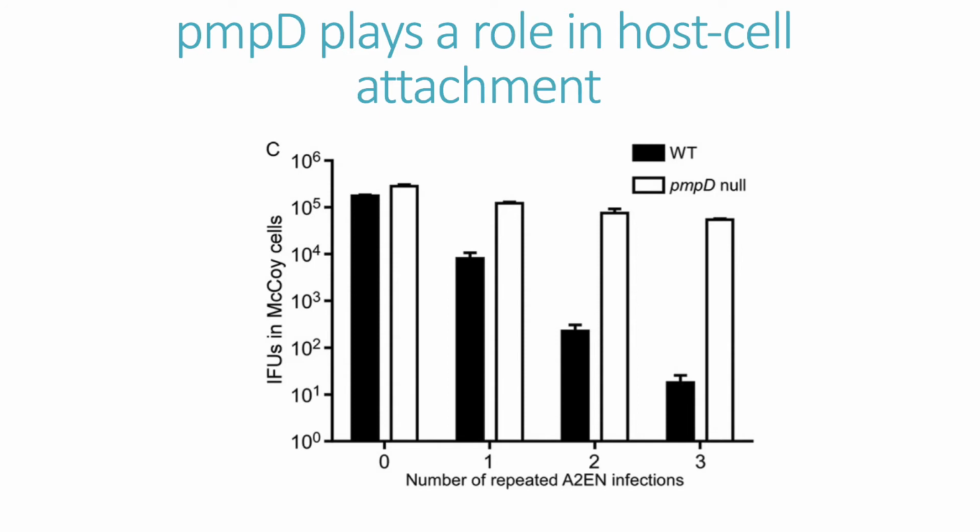On the other hand, we see constant chlamydial IFUs in cells that received the null mutant strain after every reinfection because the infectious bodies, although viable, were unable to enter the cells. This suggests that PMPD is required for the attachment of chlamydial cells to host cells prior to entering. These results support the author's hypothesis that PMPD is a virulence factor.